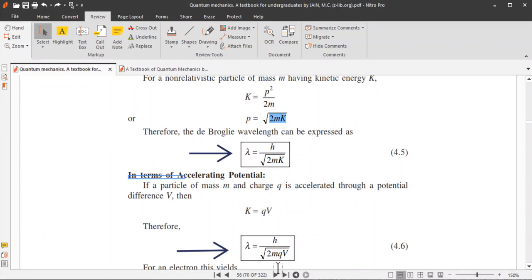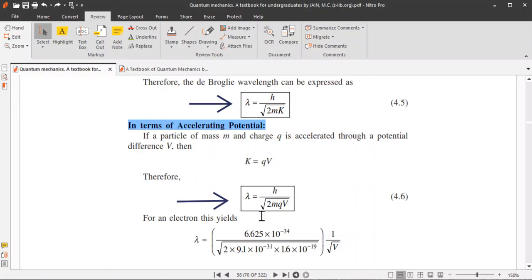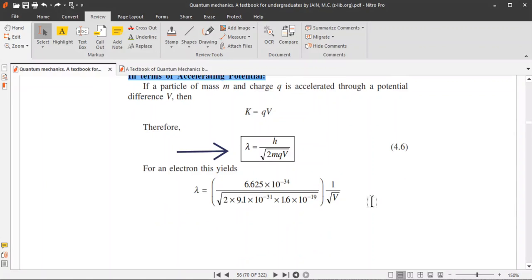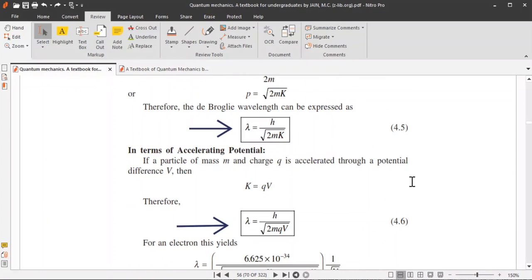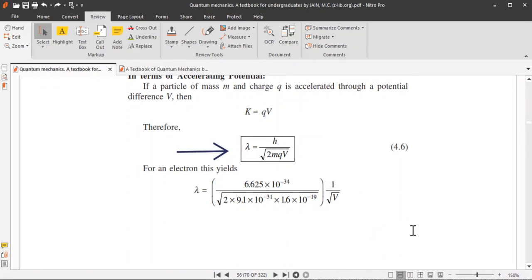Similarly, de Broglie's wavelength can also be expressed in terms of accelerating potential. If a particle of mass m and charge q is accelerated through a potential difference V, then we can write that kinetic energy K is equal to qV. Q is the charge and V is the potential difference. So lambda is equal to h by root over 2mK, but here K is qV, so lambda is equal to h by root over 2mqV.